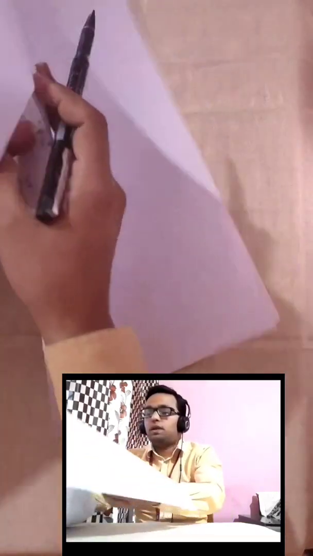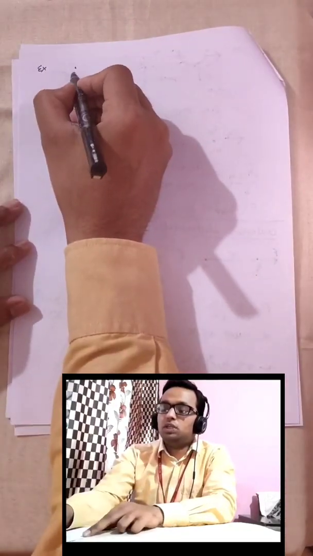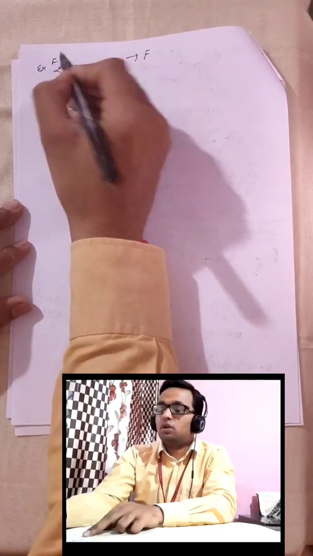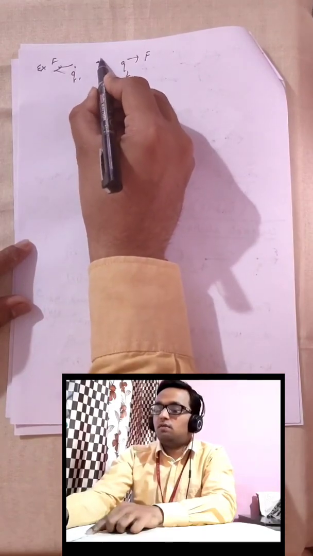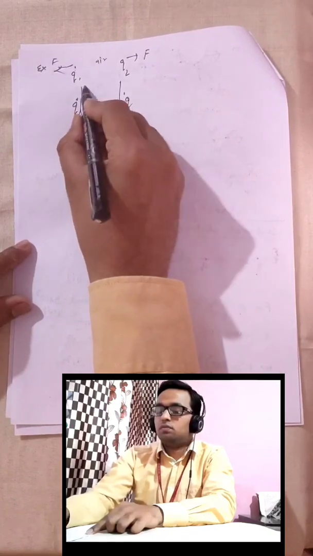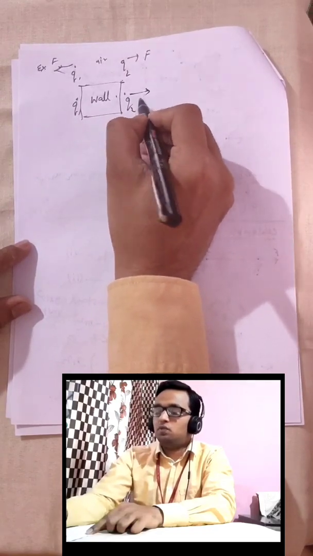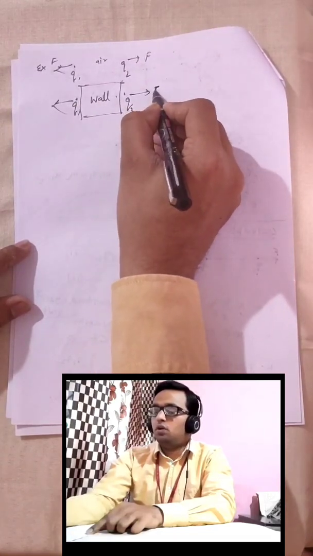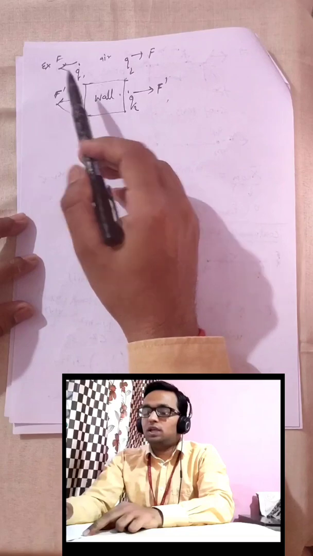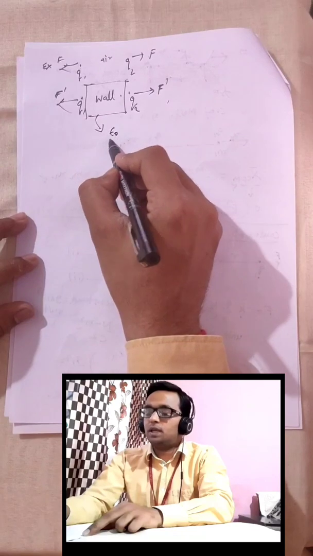Let me explain it one more time. Suppose we have q1 charge and q2 charge, and they are applying some force F on each other. Right now here we have air, but instead of this, if we place a thick concrete wall over here, and then I ask you how much force q1 is exerting on q2 or q2 is exerting on q1, then this new force F dash will obviously be lesser than F, okay. So there is some property of material, this epsilon naught is what?